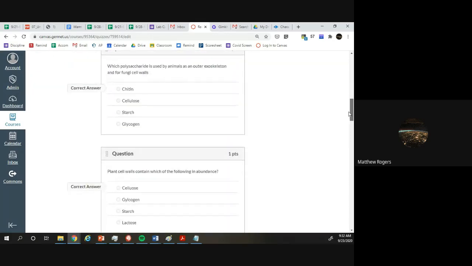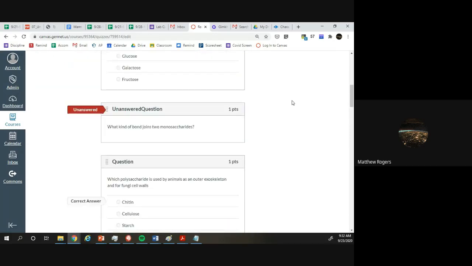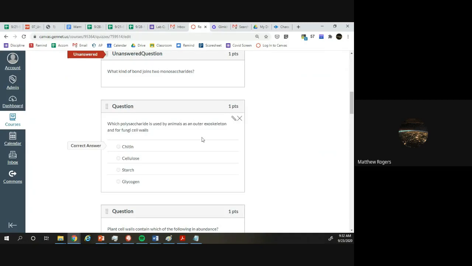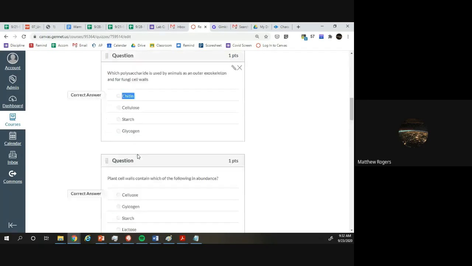All right. Next, which polysaccharide is used by animals in their outer exoskeleton, or by fungi in their cell walls? The answer is chitin. Chitin here. Cellulose is in plant cell walls, and starch and glycogen are both energy storage, complex energy storage. Starch for plants, glycogen for animals. So the answer here is chitin. It's the animal and fungal version of cellulose.